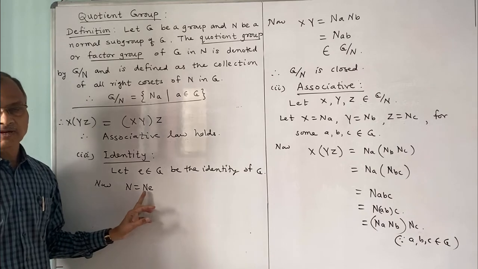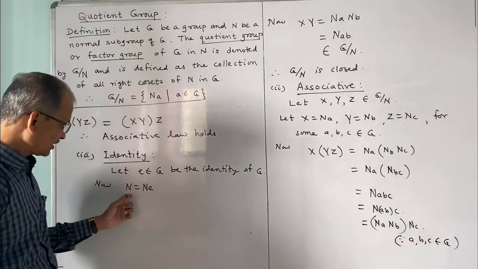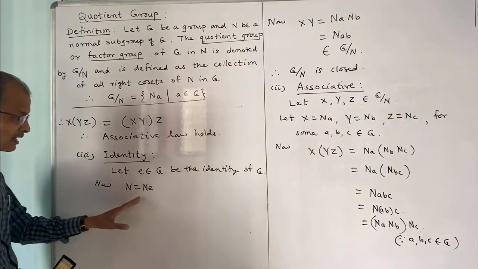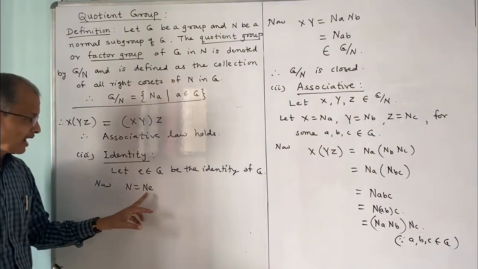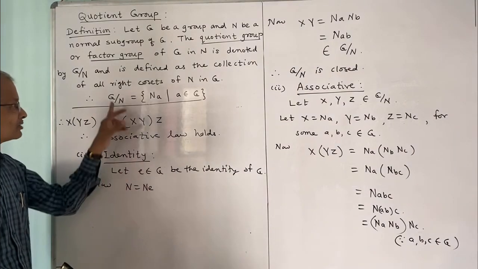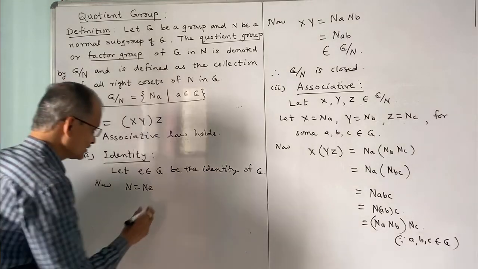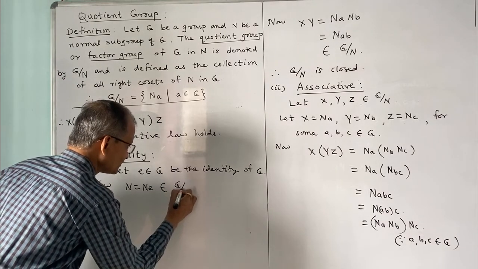If every element is multiplied by the identity element, the element remains unchanged, and therefore N is equal to Ne. This is a right coset, and because e belongs to G, this Ne belongs to G by N. It is of the form Na, where a is e.